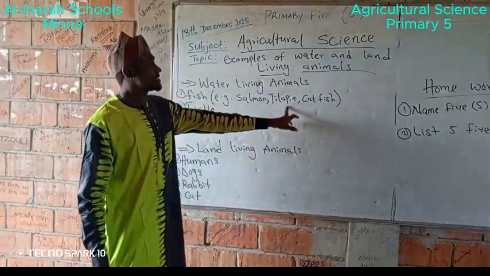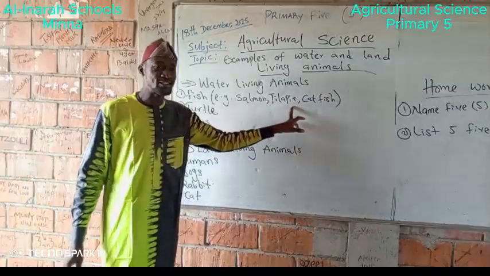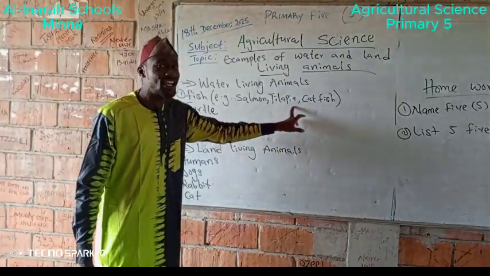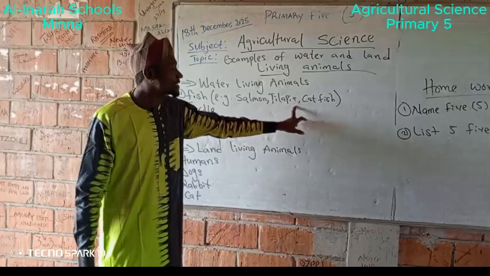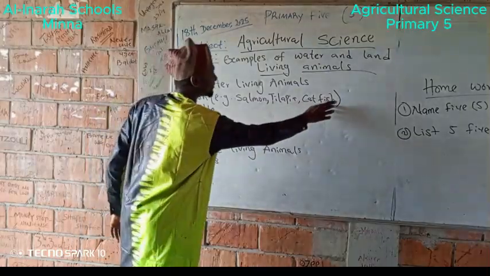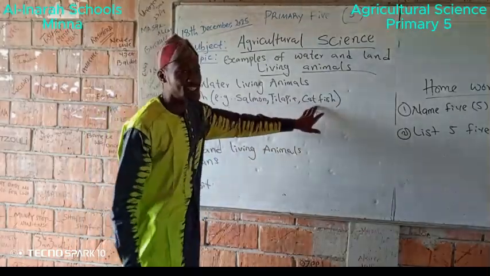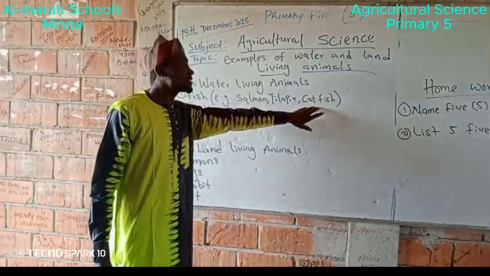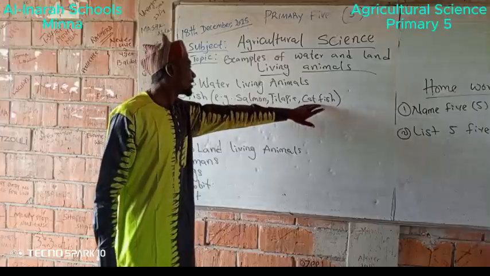Who can tell me what tilapia is with Nupe language? We call it Tokungi, and Hausa language call it Karpasa. We have catfish. Catfish in Nupe language we call it Jengi, and in Hausa language we call it Tarwada.